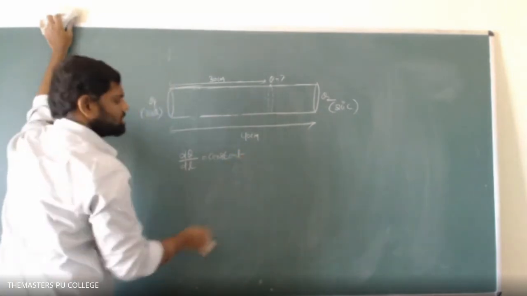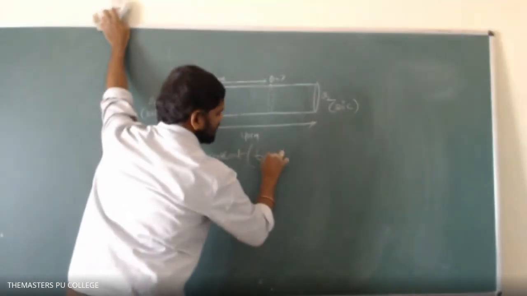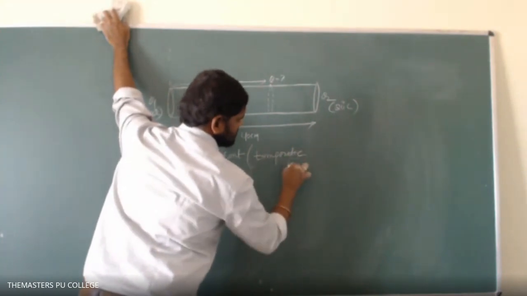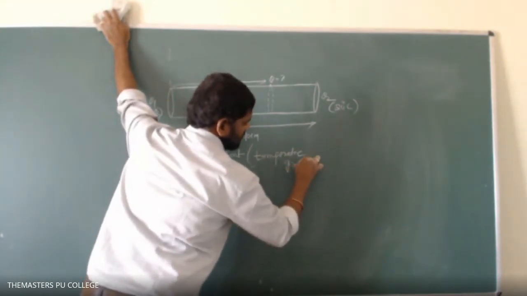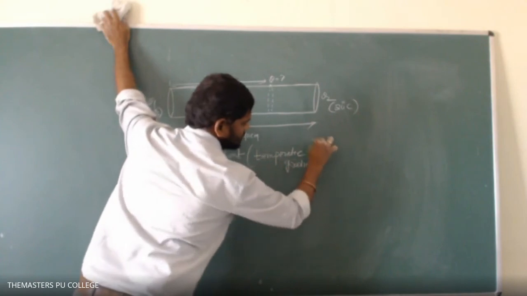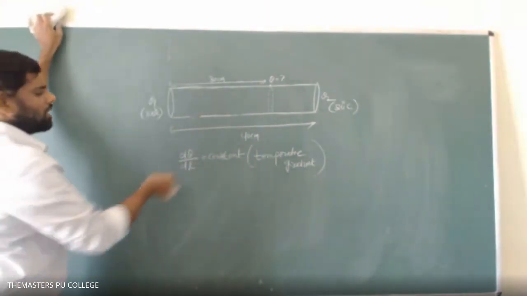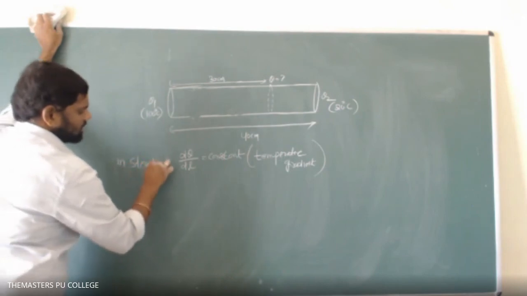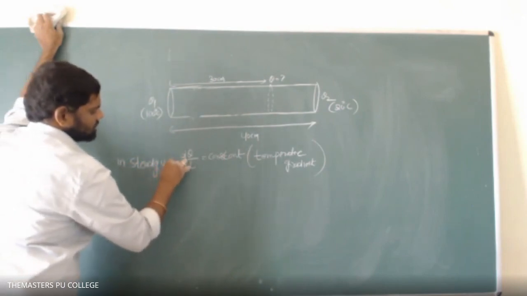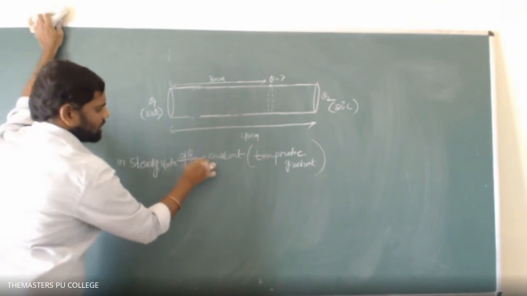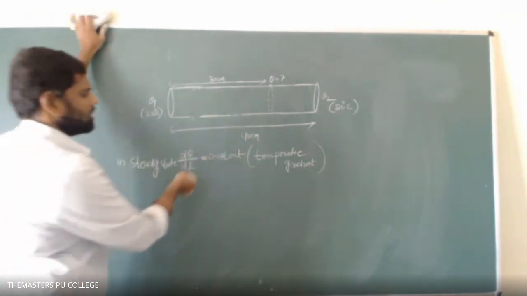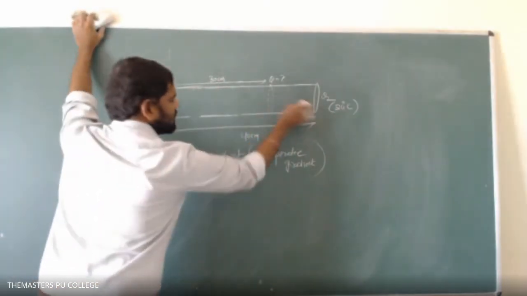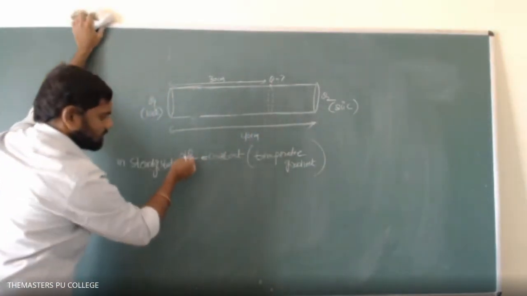D theta by dl is nothing but the temperature gradient. We have already discussed this. It is the fall in temperature per unit length of the conductor. In steady state, d theta by dl is equal to constant. So observe clearly, what is the total heat flow, I am writing, observe clearly.